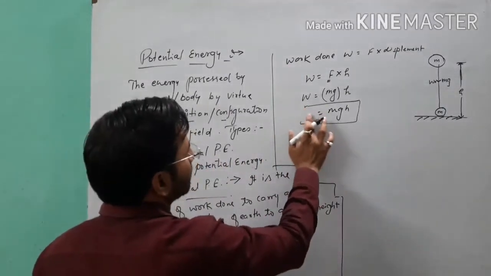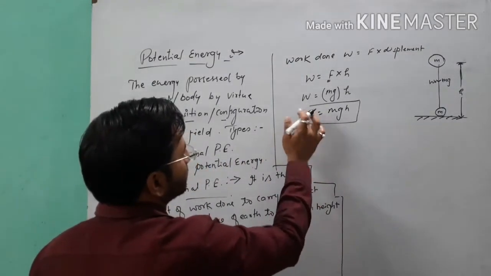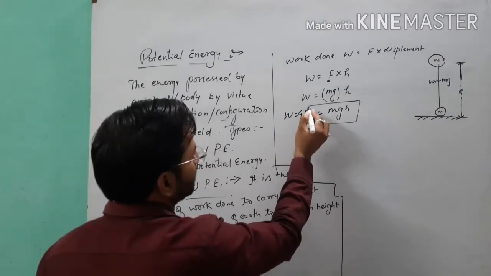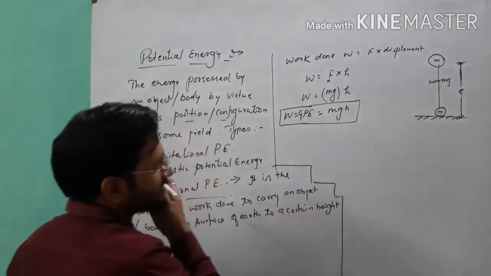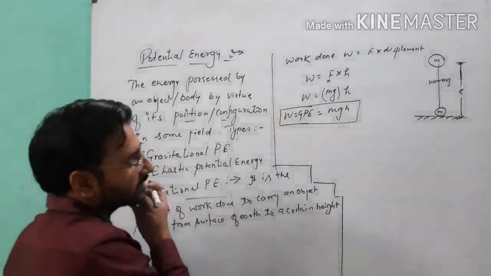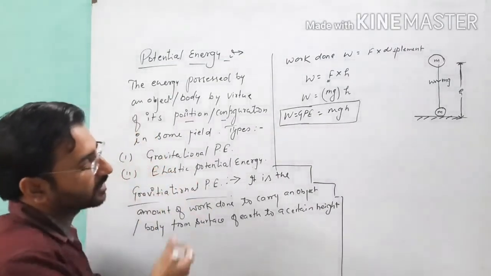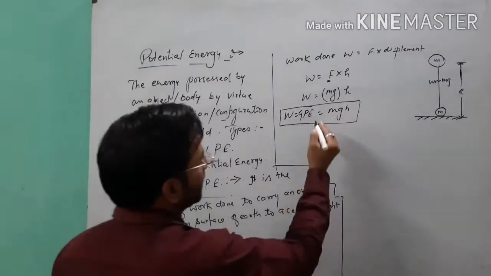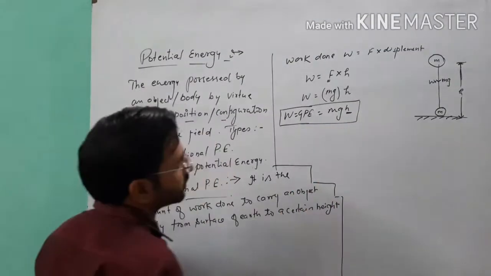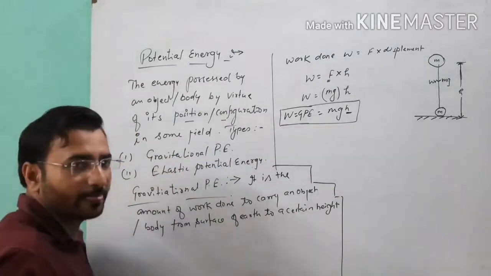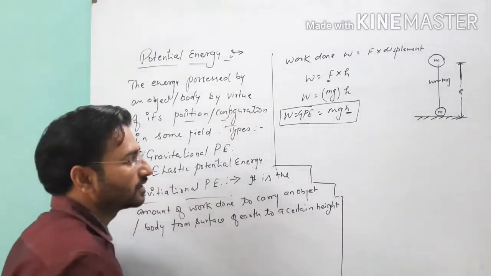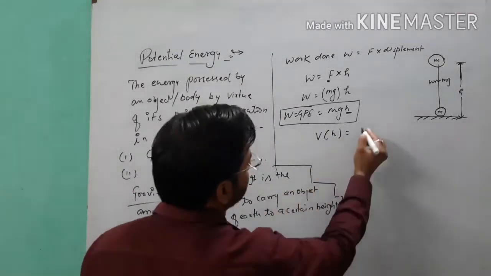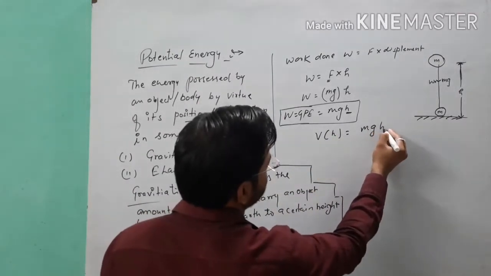So this work can be written as W equals potential energy, GPE, gravitational potential energy. When you want to write this in symbol form, as we know that gravitational potential energy is a function of displacement, which is here height, we can represent it by V(h), which equals mgh.